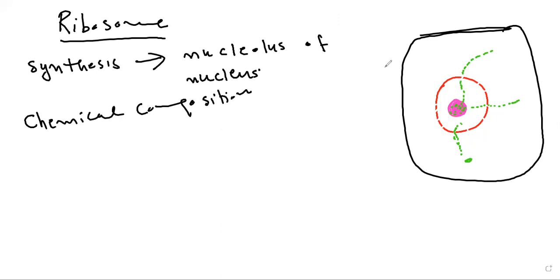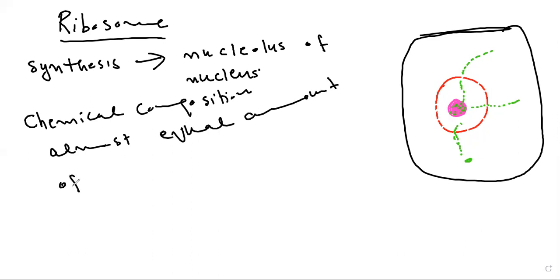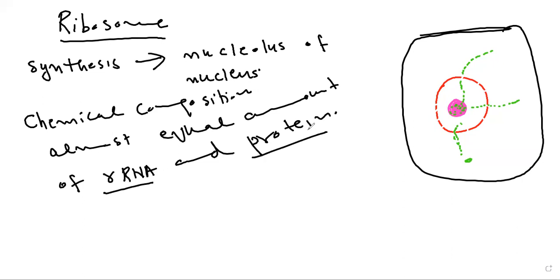So ribosomes are made up of almost equal amounts of ribosomal RNA and protein, especially in the case of eukaryotic cells. So ribosomes are made up of equal amounts of ribonucleic acid and protein. For example, 45% RNA means 55% protein. They have almost equal amounts of ribosomal RNA and protein.